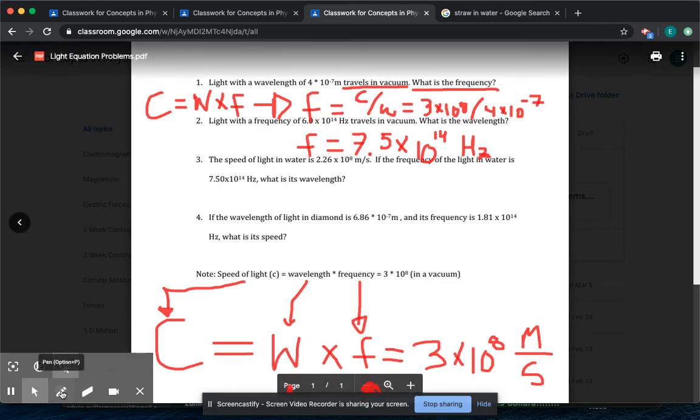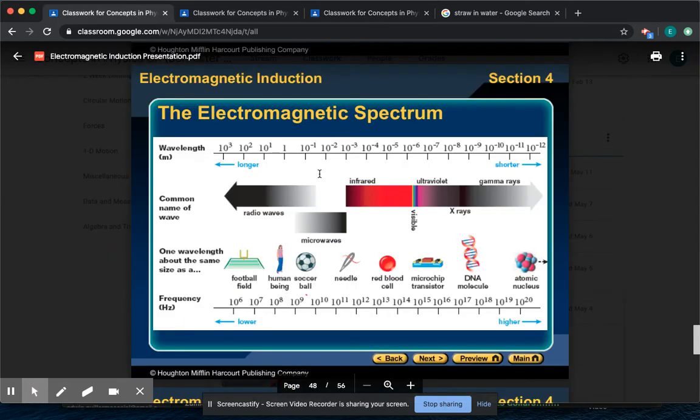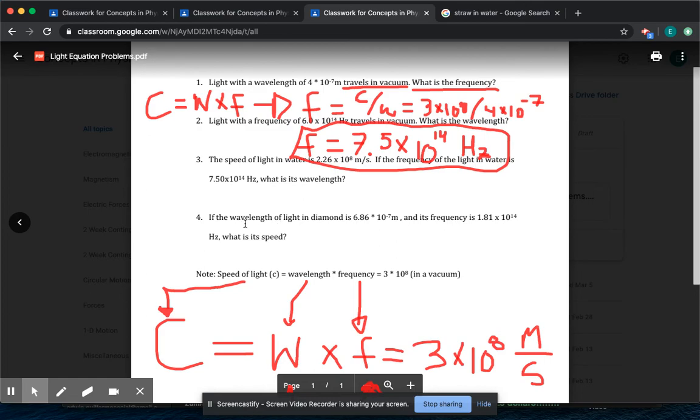Okay, so this is our frequency. F is equal to 7.5 times 10 to the 14. That is our answer for number 1. If I asked you what type of light is that, you would just look at the diagram. Where is 10 to the 14? 10 to the 14 is here. It's 7.5 times 10 to the 14, so it would be more in here. And you just look at that, and it would fall under infrared. Okay, so this would be infrared light. Okay, and that's how you use that equation.